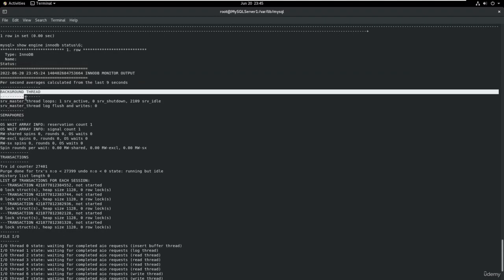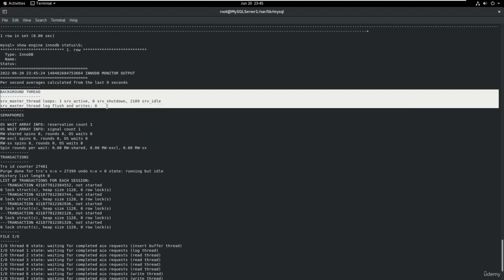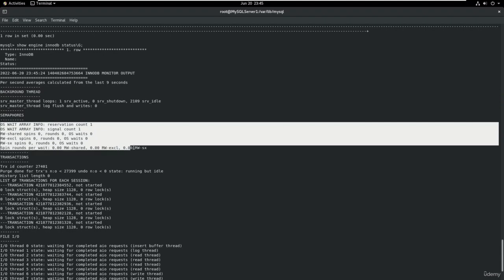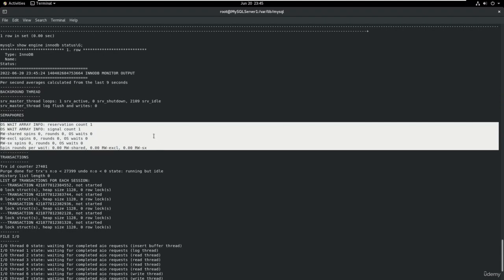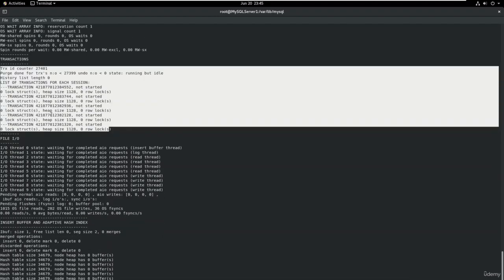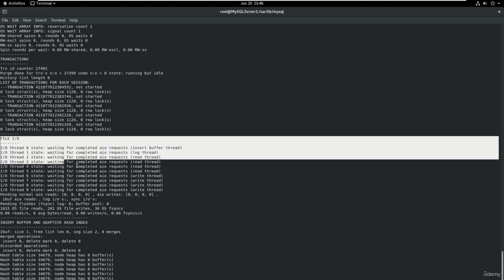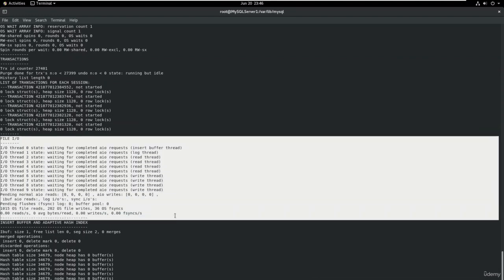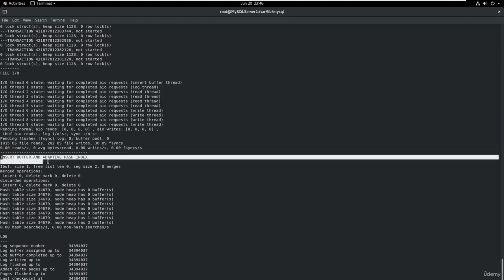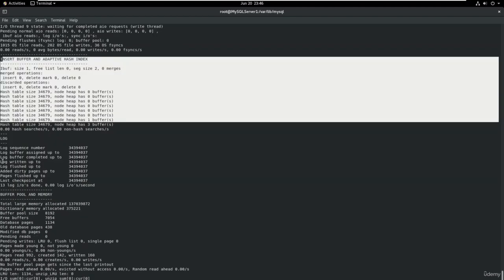Then we have background threads. These are the background threads which are running. Then we have semaphores: which threads are waiting, which threads are taking time, and things like that. Then we have active transactions which are running here in the transaction section. Then we have file IOs here in the file IO section. Then we have insert buffer and adaptive hash index.